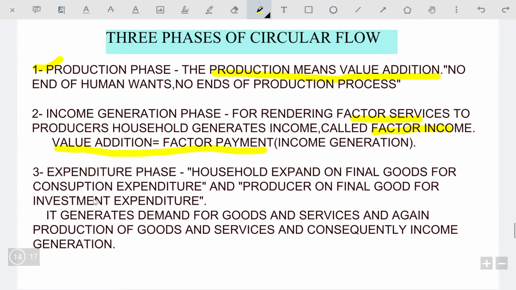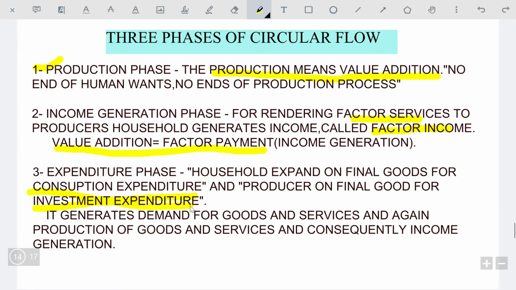And the third one is the expenditure phase. Households spend on final goods for consumption expenditure, and producers spend on final goods for investment expenditure. Households consume, so they spend on consumption expenditure, and producers invest, so they spend on investment expenditure.